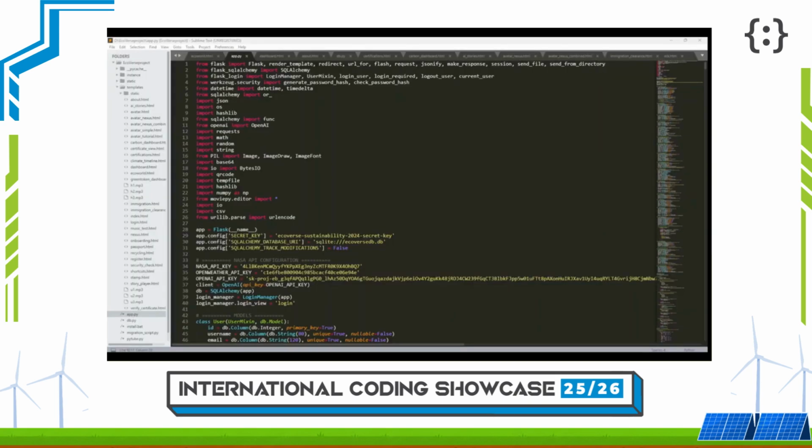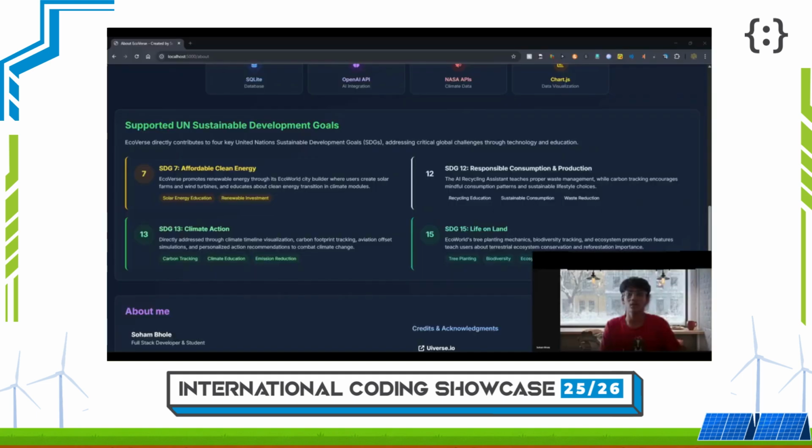I was inspired by how most climate platforms stop at awareness. They present statistics and dashboards, but they don't let users interact with the systems behind those numbers. EcoVerse directly aligns with the UN Sustainable Development Goals 7, 12, 13, and 15. These Sustainable Development Goals help our users experiment with climate systems, observe feedback loops, and understand sustainability through simulation.